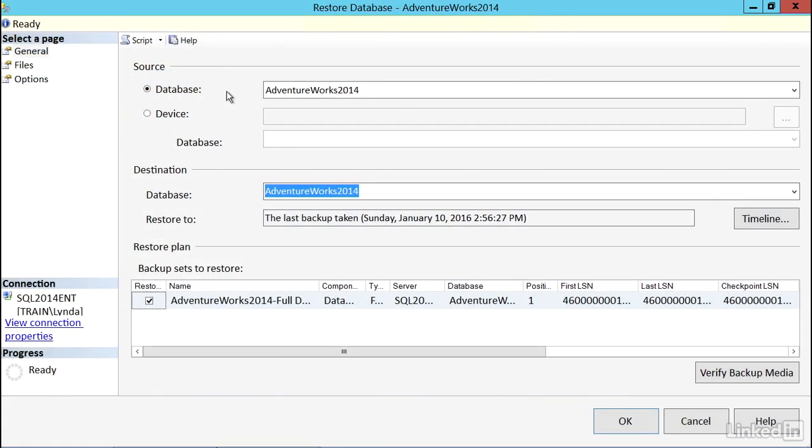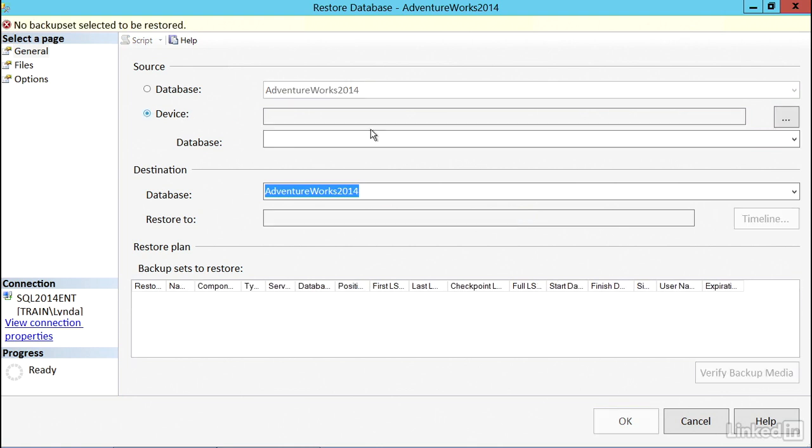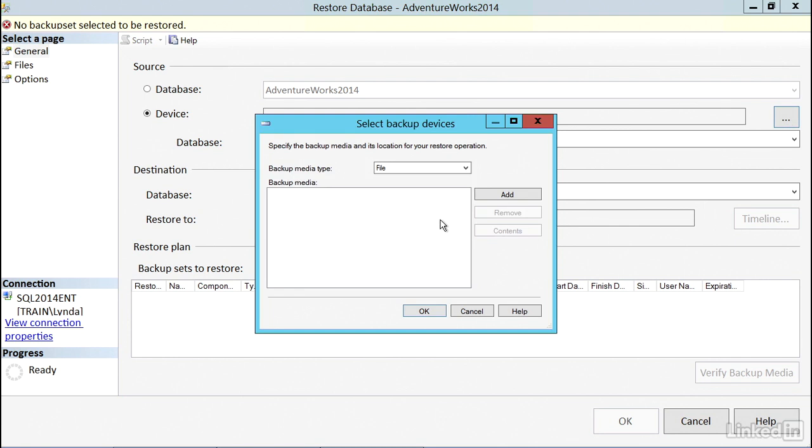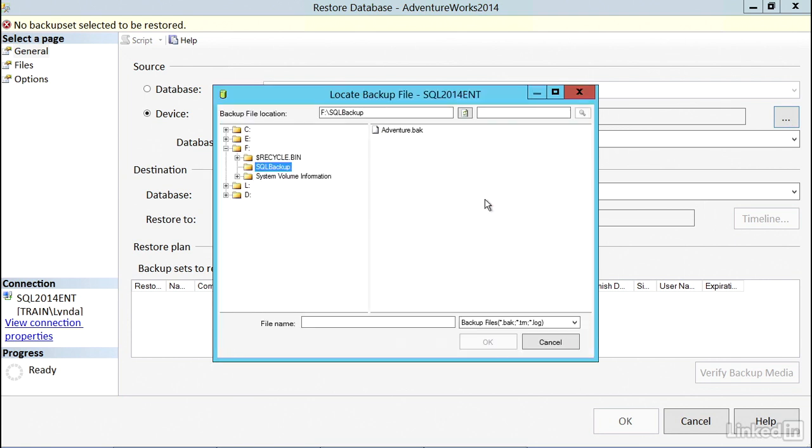On the first page at the top, I need to select the source. My choices are database or device. I would like to restore from a file, and in SQL Server terminology, that is a device. So I'll highlight device, then I'll click on the three-dot button all the way to the right, and that will allow me to select the file. I'll go to Add, and then I'll select the file that I'm interested in using for the restore.